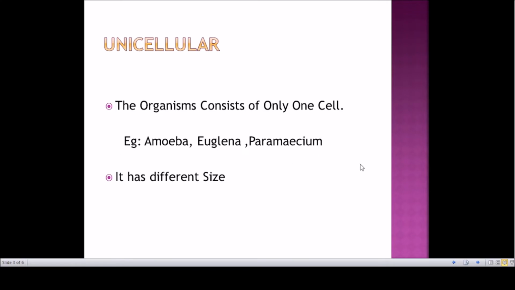So we can't see them with our naked eye because it is a single celled animal, so it must be seen under the microscope. So there are different sizes in this. For example, amoeba is irregular in shape, and if we go to the paramecium, it is a slipper shape actually. Am I right? So based on these criteria, unicellular organisms are classified.